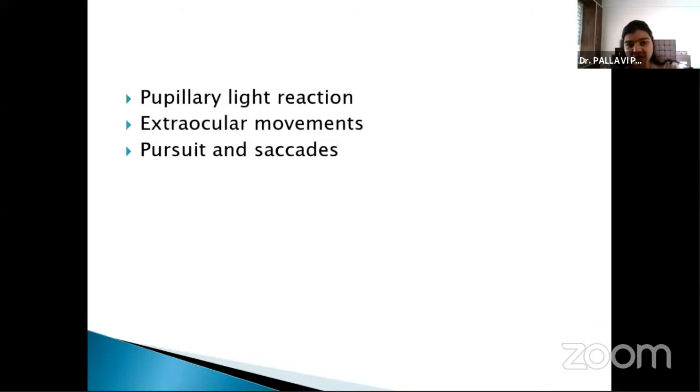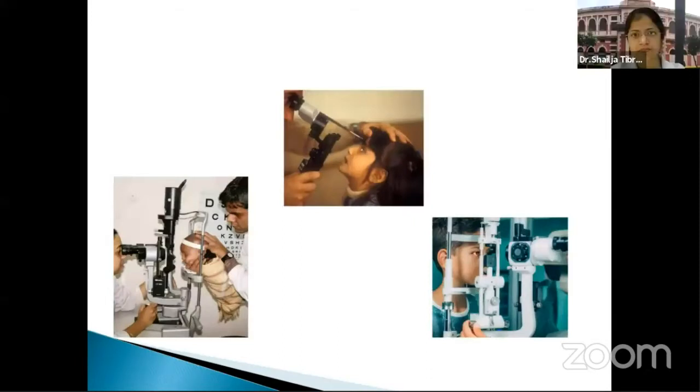Pupillary responses have to be examined while you're examining the eyes. Extraocular movements and pursuits can also be examined. Sensorimotor examination and sockets are very difficult to examine in a child. You need a cooperative child who is at a little higher age. Anterior segment examination is important in each and every child. Please do not miss it.